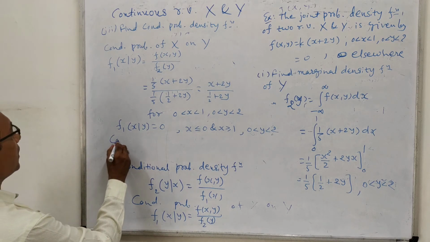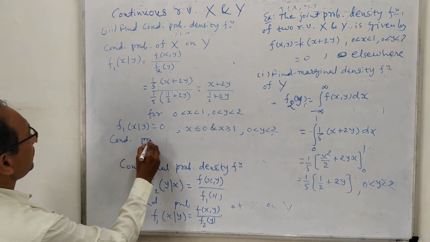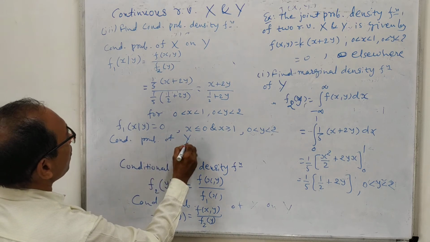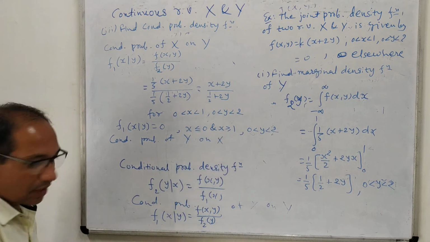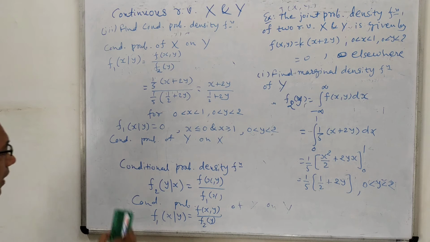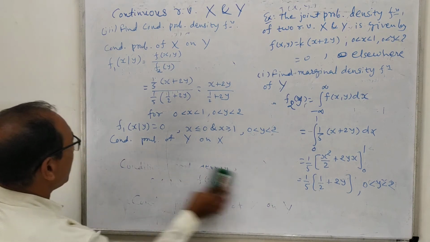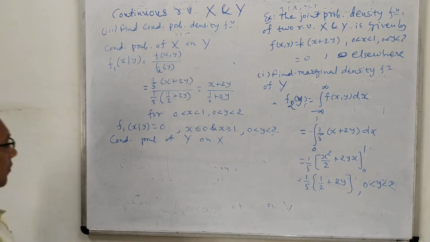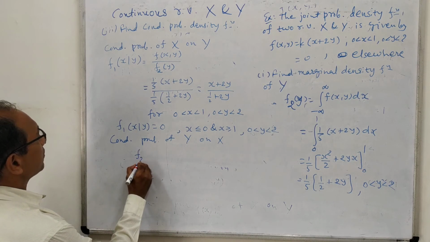Similarly, we can find out the conditional probability function of y on x. So here again it is given by the formula we have already noted, and it is very easy.